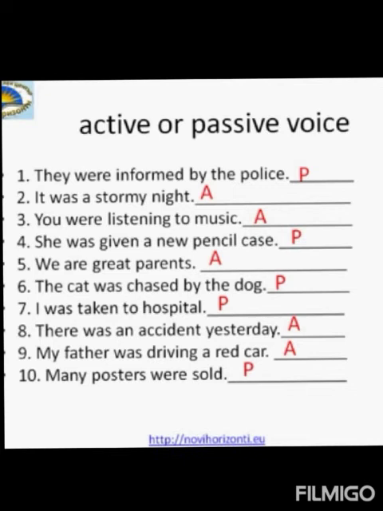Let's see the first example. They were informed by the police. Now it's very easy because you see the word by with the object the police. So it is easy to identify that it is a passive voice. Now, in the second example, we cannot apply the first rule because we cannot see the word by. So, we'll go for the second rule, be plus third form of the verb. Here, the third form of the verb is missing. So, it is an active voice.